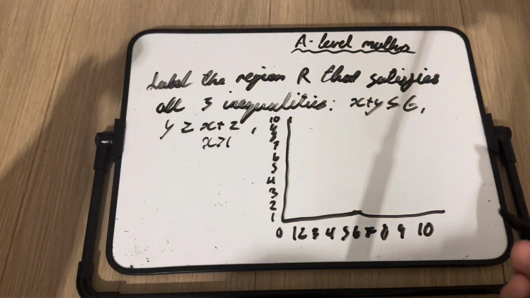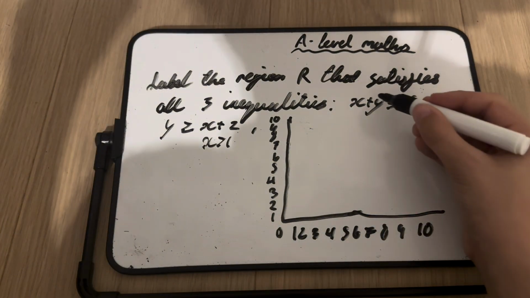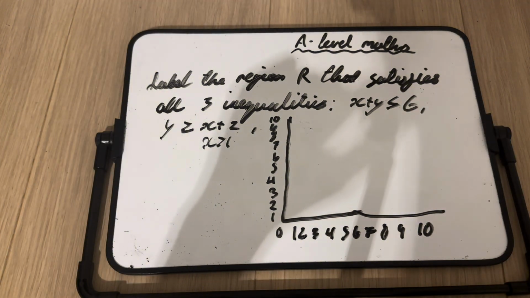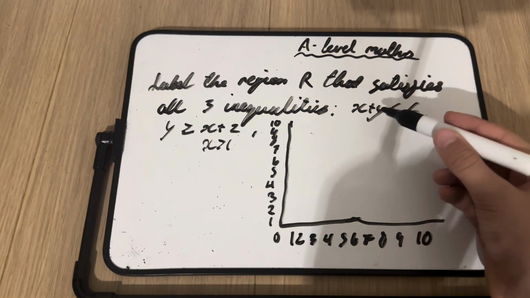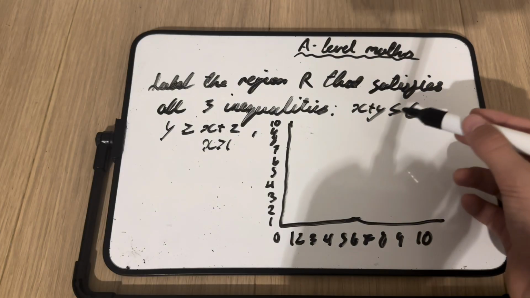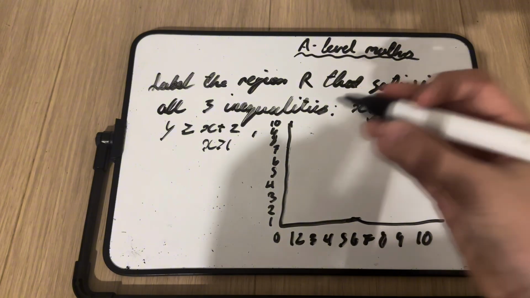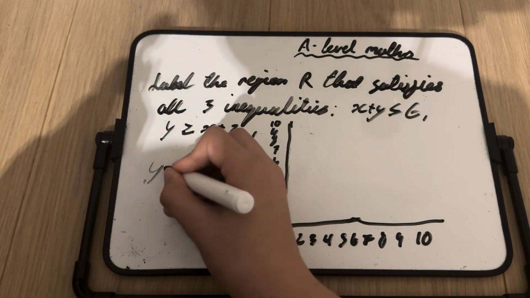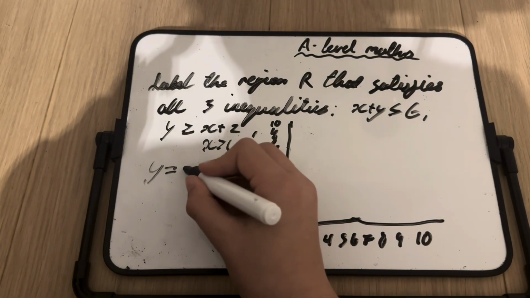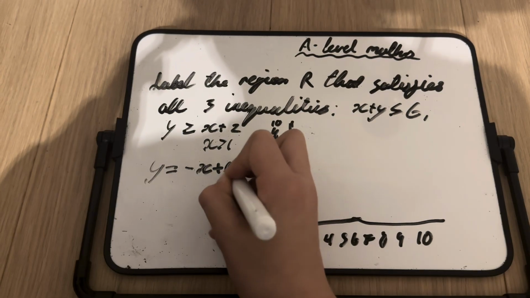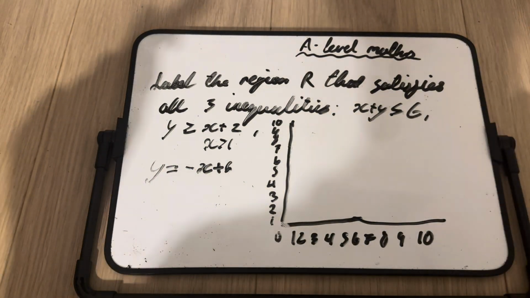Now, what we did earlier was we would just change this to an equal sign and it would all be sorted. Sadly, this is kind of an odd question, since this isn't in the form y equals mx plus c. But what you can do is rearrange this. So then we'd get y is equal to negative x plus 6, because we can just put it on the other side.